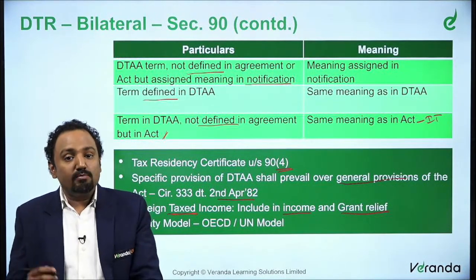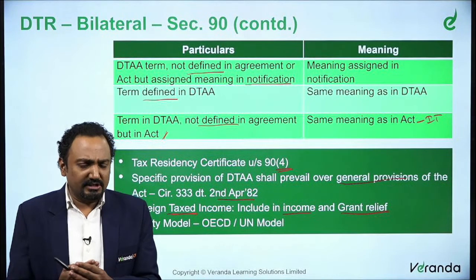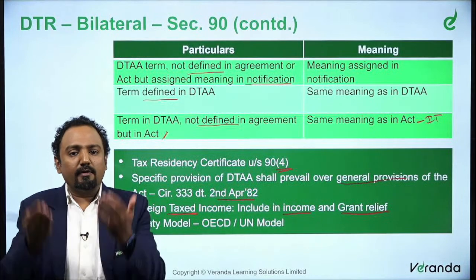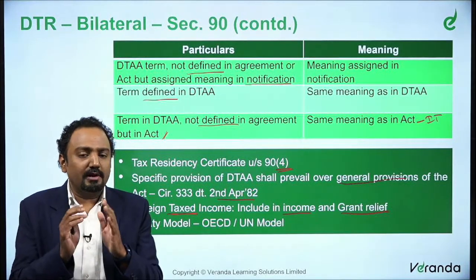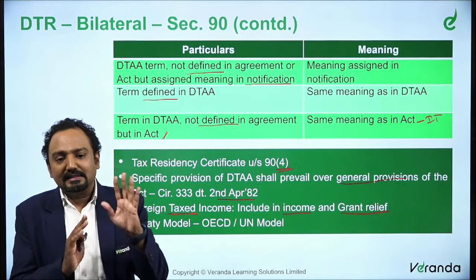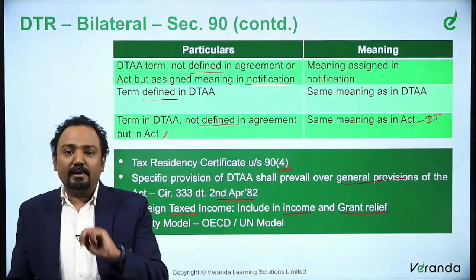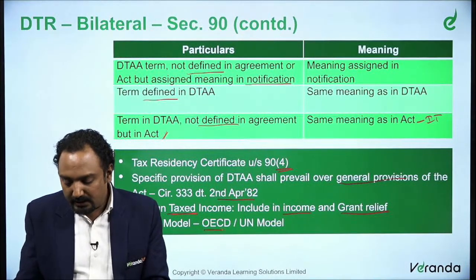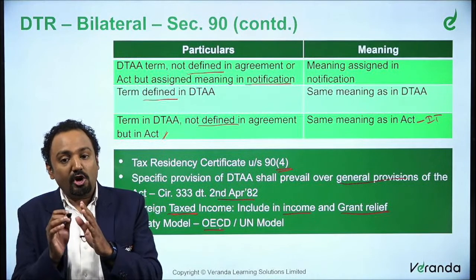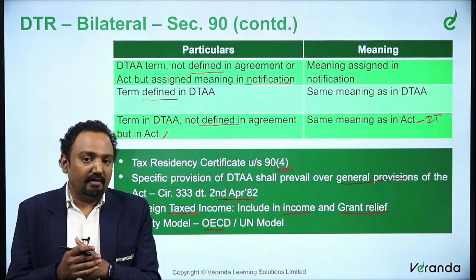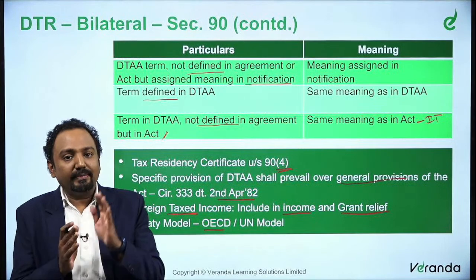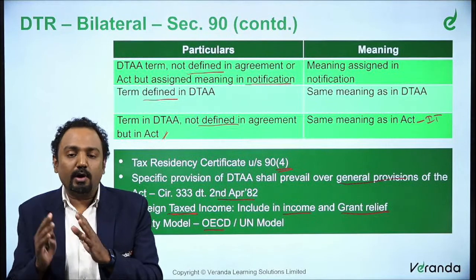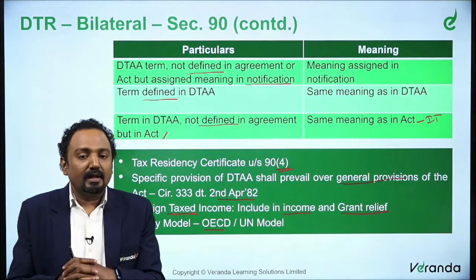Next one is treaty models. So we said double taxation avoidance agreement, right? When you say double taxation avoidance agreement, we don't frame our own agreements. There is already a template. There are two templates available. Basically, there is a template provided by the OECD, the Organization for Economic Cooperation and Development. This OECD has provided a detailed structure on how a double taxation avoidance agreement should be structured.